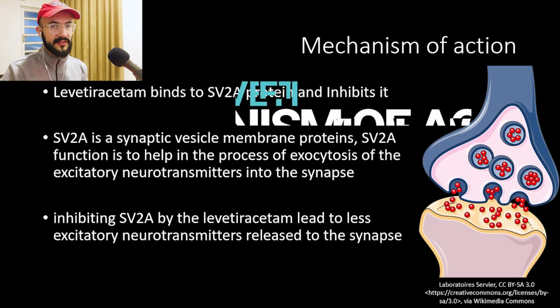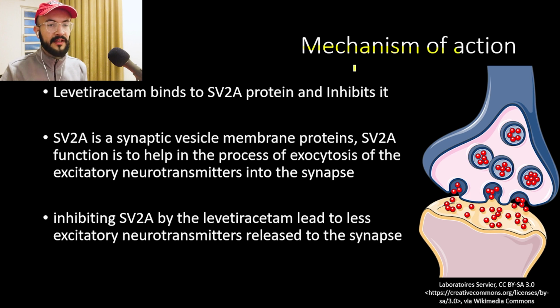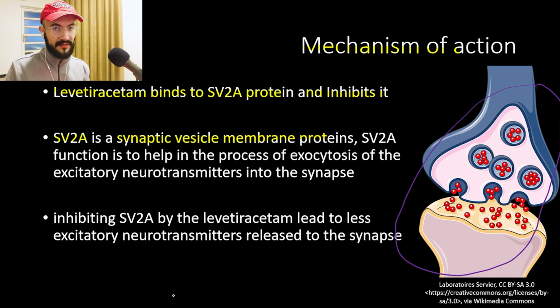Moving on to talk about the mechanism of action. Levetiracetam binds to the SV2A protein and inhibits it. Now the SV2A is a synaptic vesicle membrane protein. It is available in the synapse that you can see in this picture here. The synapse is what connects the nerve endings together, and it contains presynaptic vesicles.